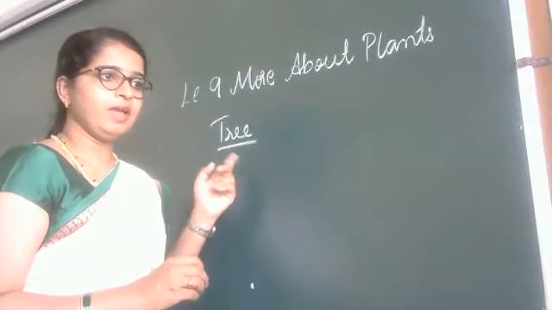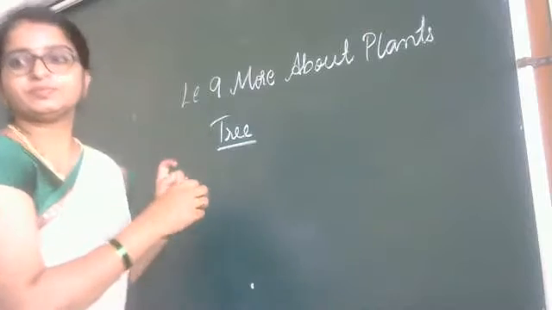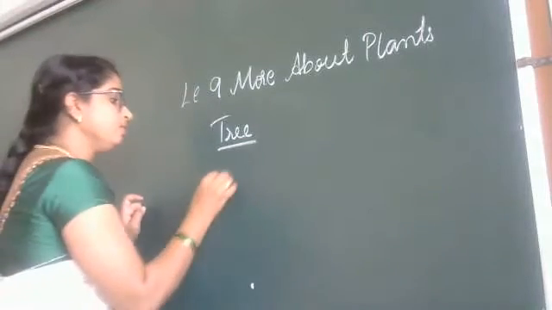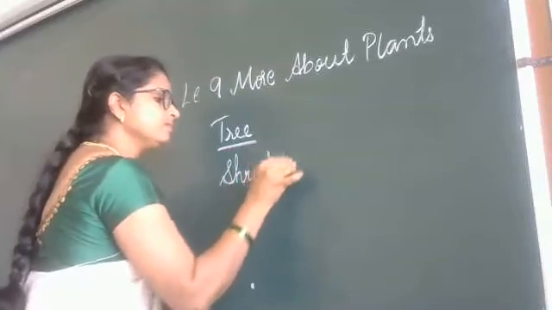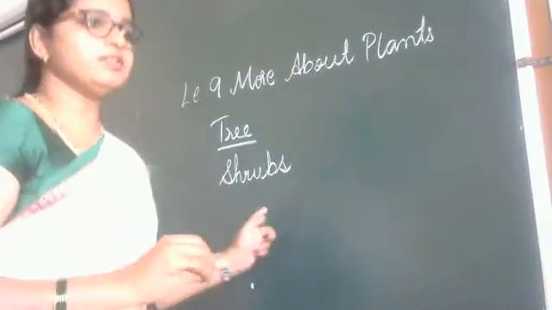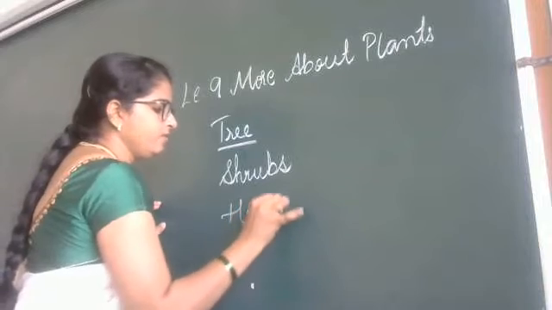Tree. We have discussed about this topic tree and what? What is it? Next. Next. Very good. Next.